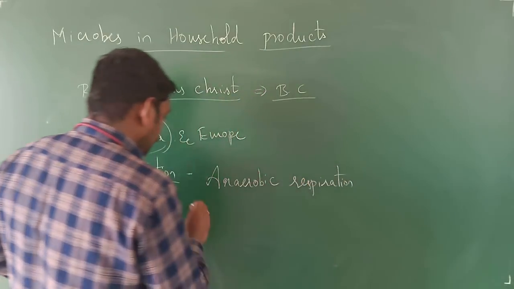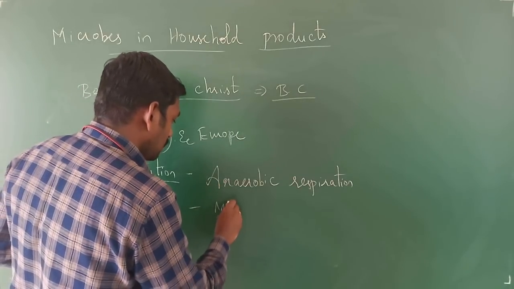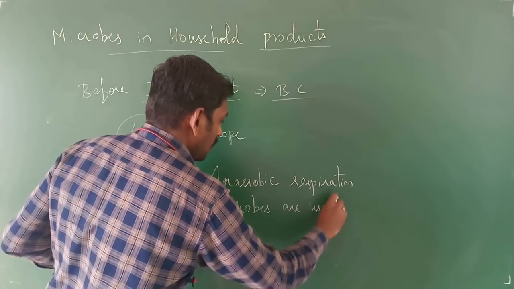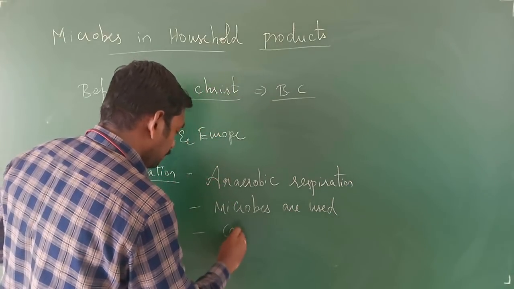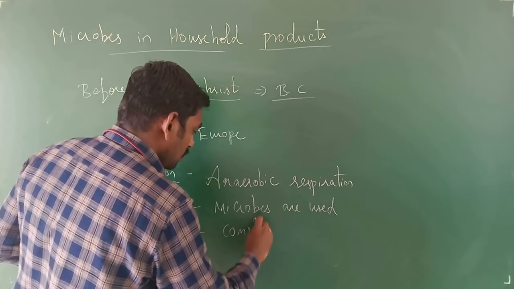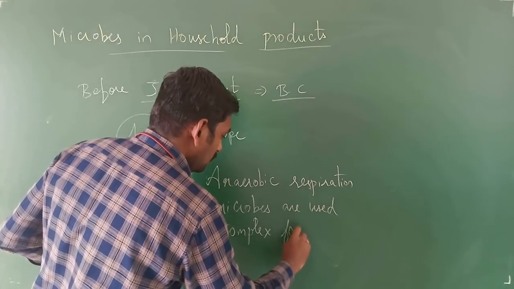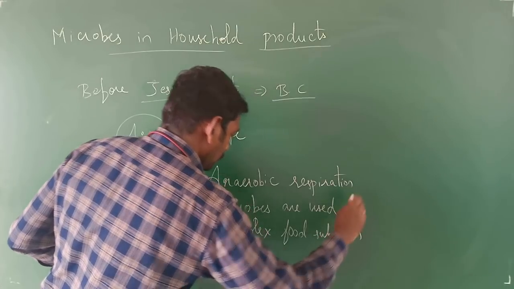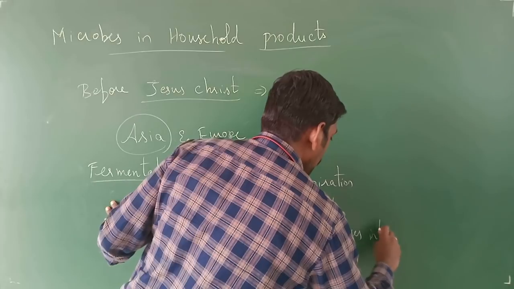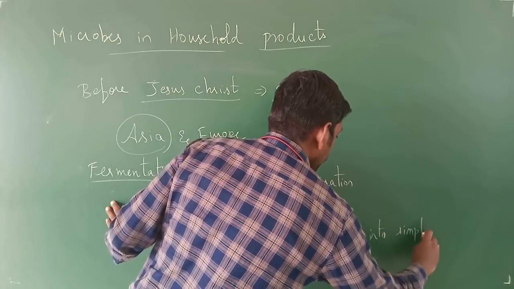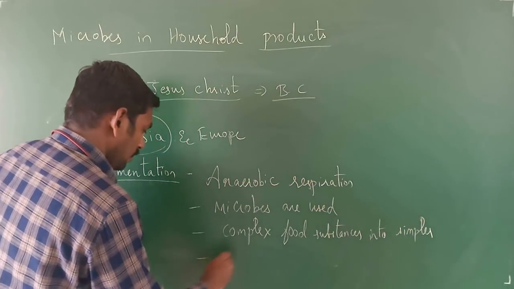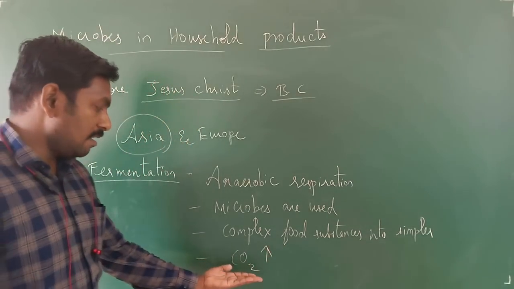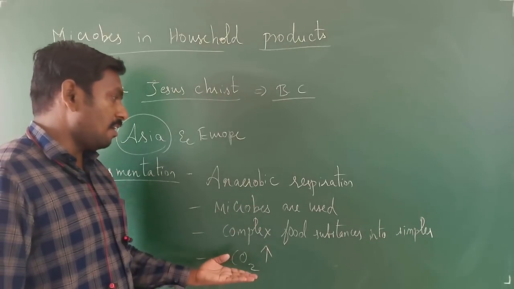Anaerobic respiration in which microorganisms act upon to convert the complex food substances into simpler ones with the liberation of carbon dioxide. Since it's an anaerobic respiration, you will always have carbon dioxide which is evolved out.